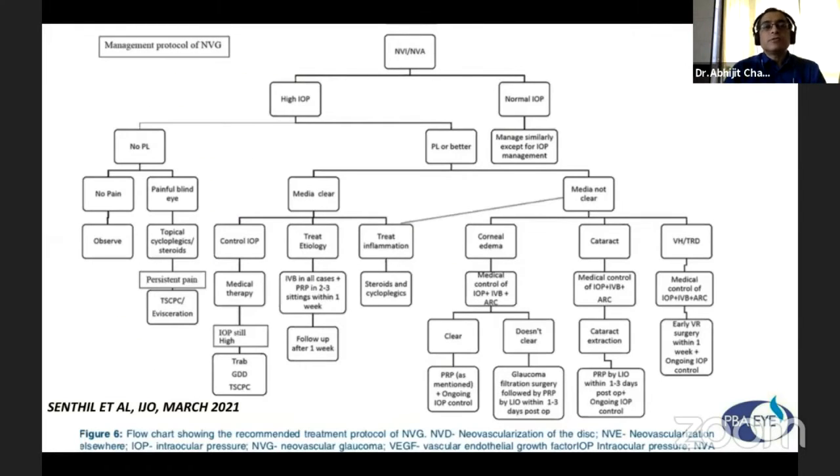Here we see high IOP and normal IOP. Normal IOP cases are managed similarly except for IOP management. If the media is clear, we control the IOP and then treat the etiology, and intravitreal anti-VEGF is used in all cases, and we also treat inflammation. If the media is not clear, because of corneal edema, cataract, or vitreous hemorrhage, then for vitreous hemorrhage or TRD you can go for vitreoretinal surgery. For cataract, extraction with intravitreal anti-VEGF, and for corneal edema also anti-VEGF and even anti-retinal prophylaxis.